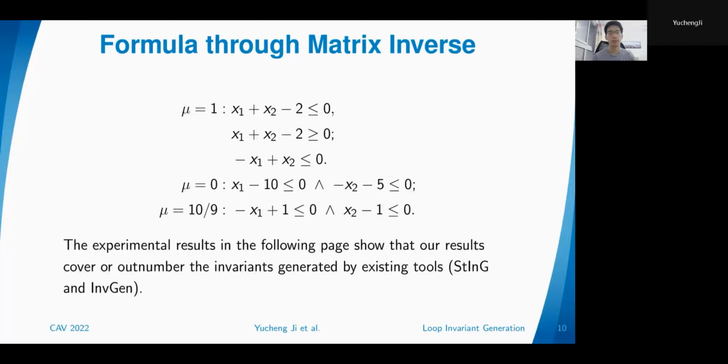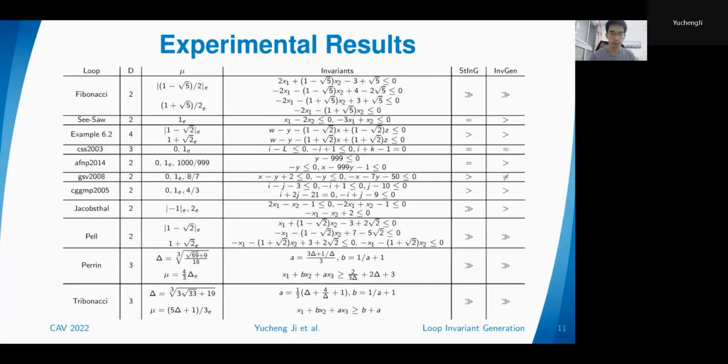And we want to see how powerful those methods are for more benchmarks, because we just tested two examples. So we implemented both our eigenvalue method and the matrix inverse method in Sage. And we ran a dozen examples on our program. The results are shown in this table.